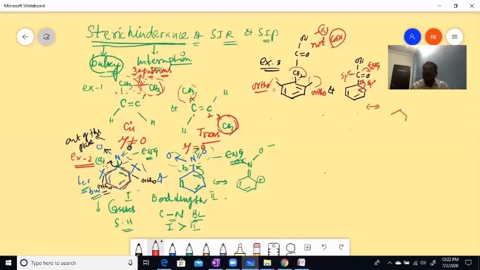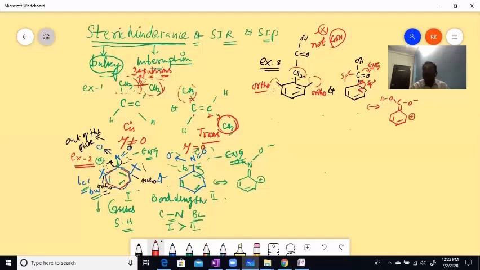When the resonance takes place, this is due to pi electrons. It becomes, what is called, rotation, I mean going back out of the plane is restricted here.